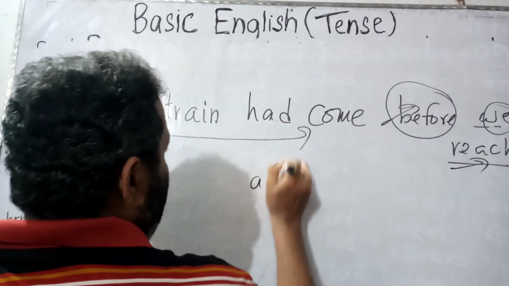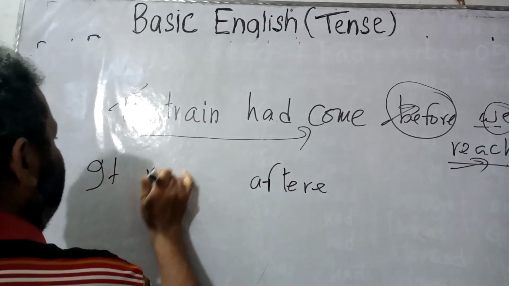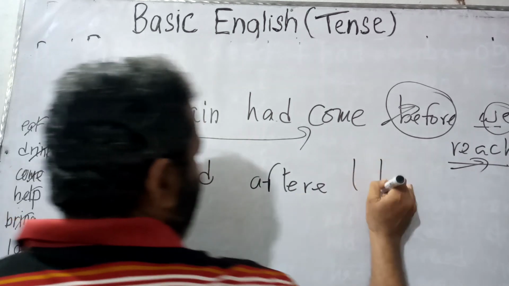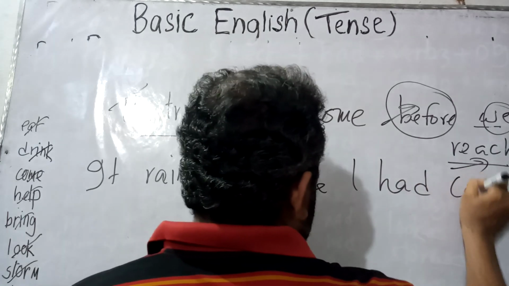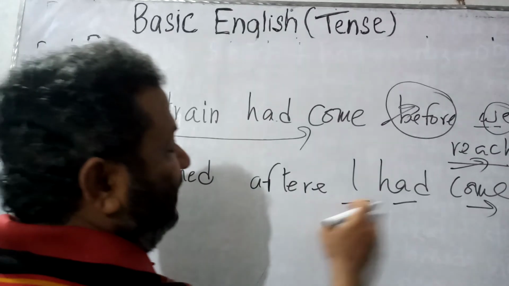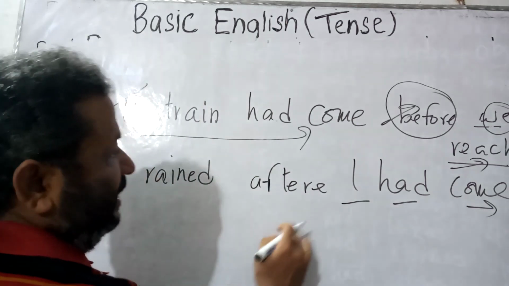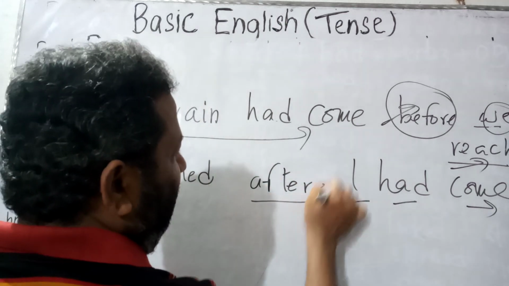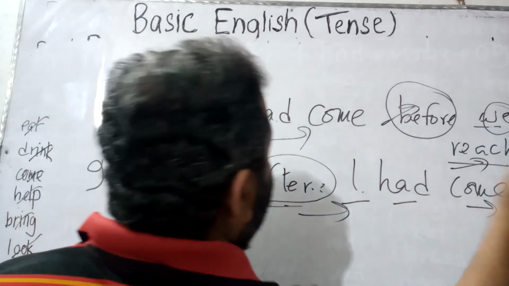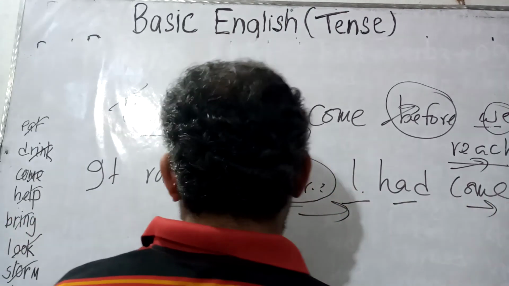Now let us consider the word after. It rained after I had come. Subject, had, verb 3, object. That is subject, had, verb 3, object, past perfect tense, and this is used after the word after. So it rained after I had come here.